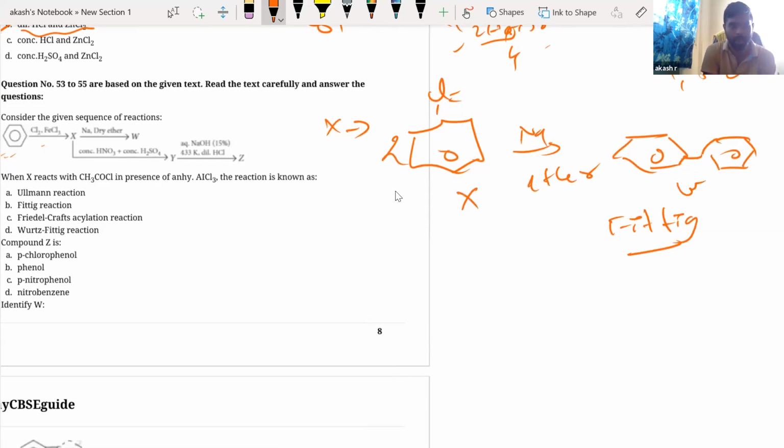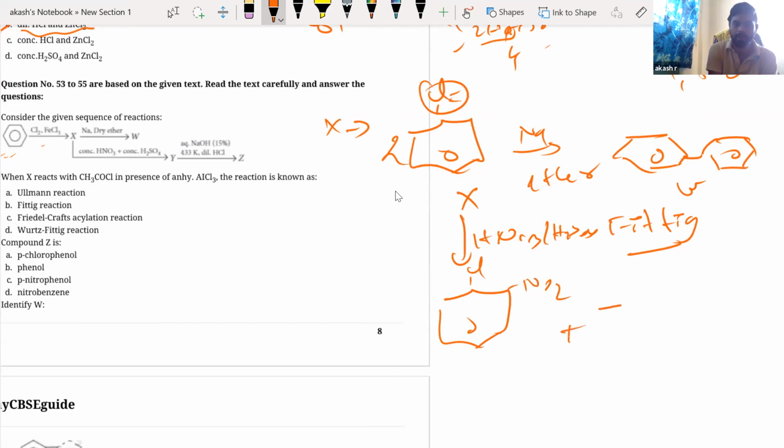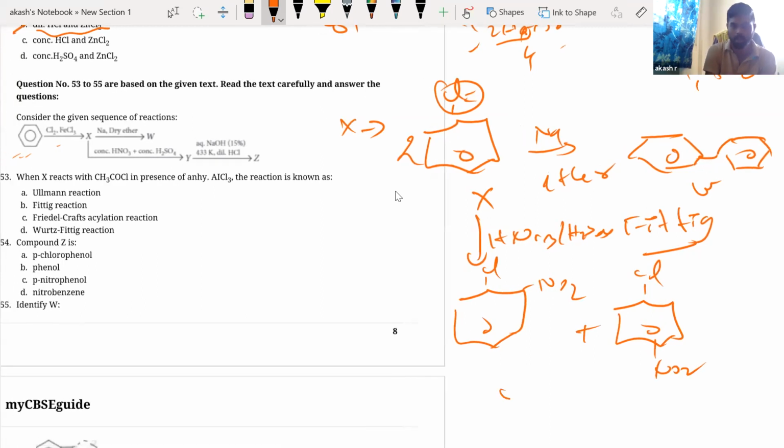Now from X, what I'm doing? From X, I'm going for HNO3 and H2SO4. That is your nitration reaction. I know chlorine is ortho-para-directing. So you'll get Cl, say NO2 here, plus para position also you will get Cl with NO2 here. This totally would have been your Y.